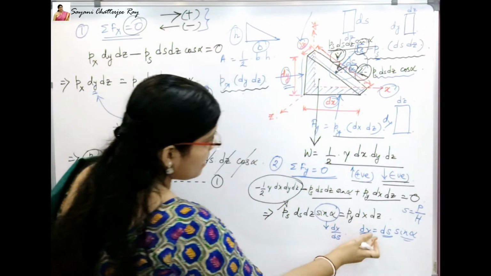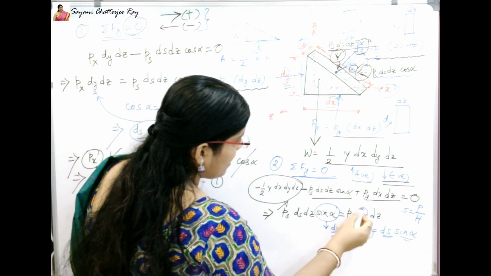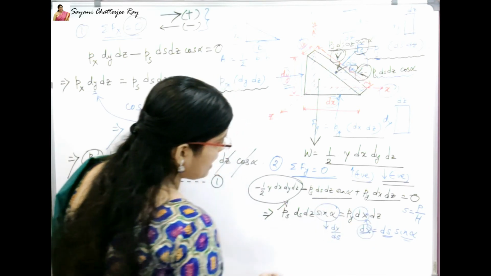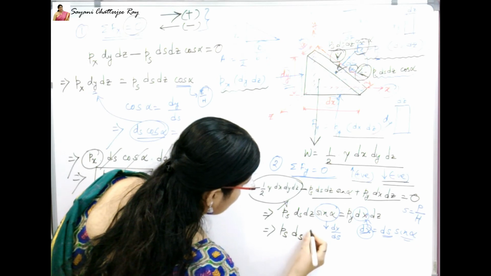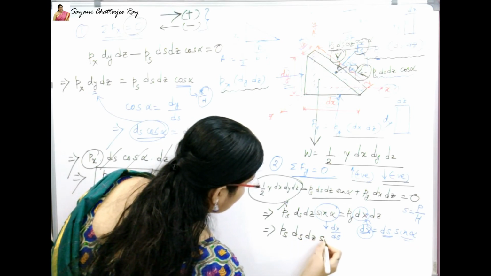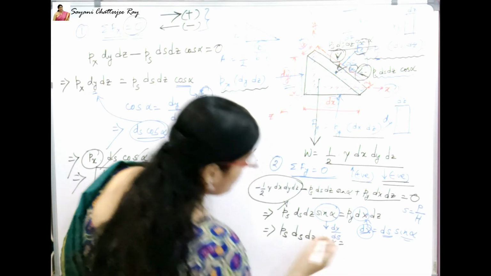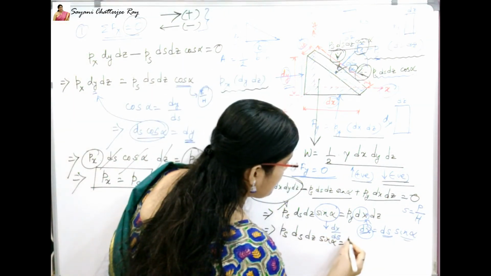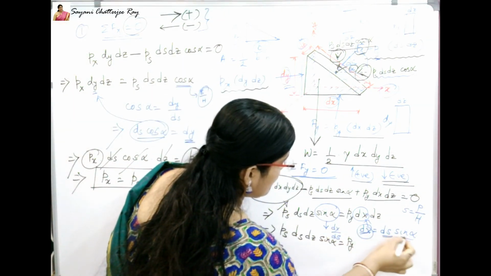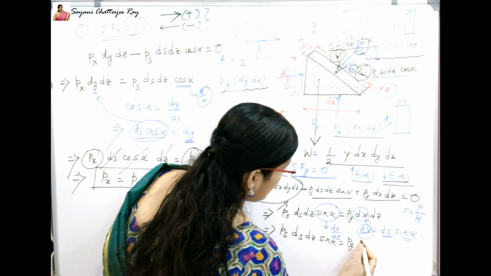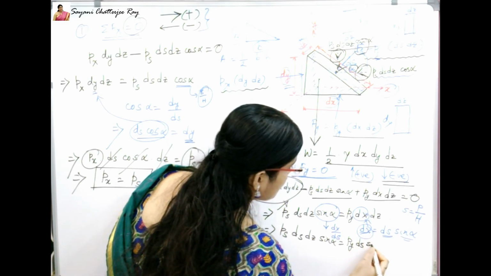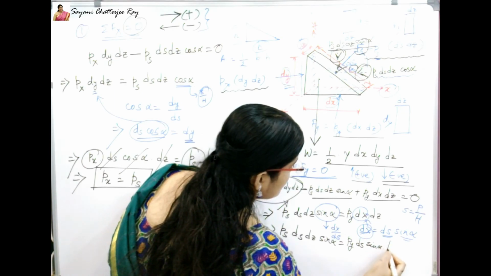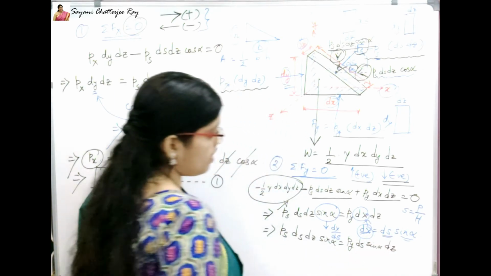So replacing the value of dx here, what I will get is Ps ds dz sine alpha equals Py, with ds sine alpha replaced in place of dx, and as it is dz will be there.